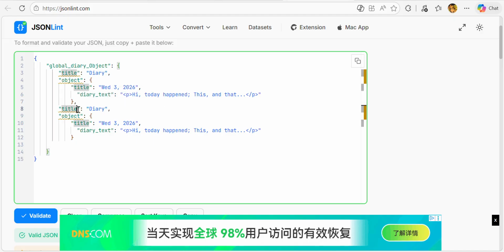So it's obvious that this title belongs to what? To this object. This title belongs to this other. For example, diary first test, diary second.